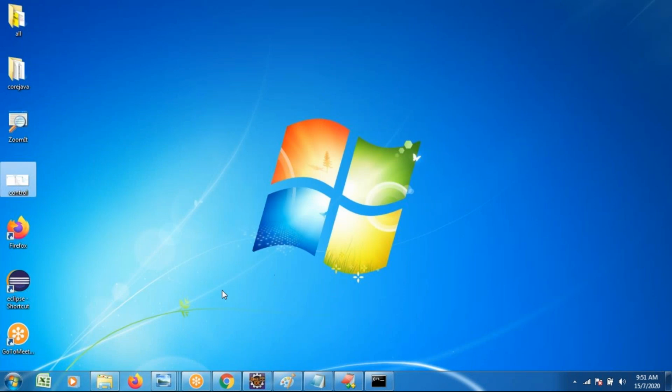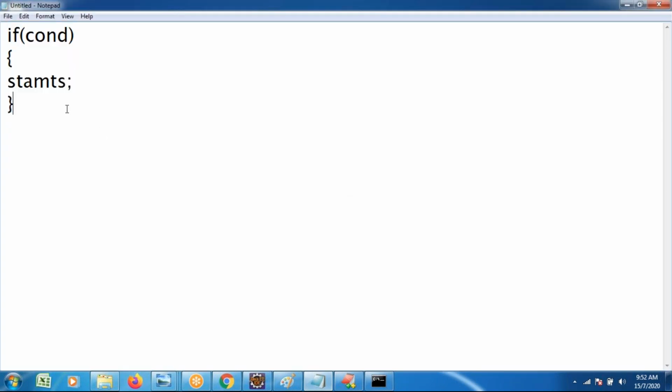Try to observe. Here the condition is true. Checking the condition, if it is true, the statements are executed. If the condition is false, I don't want it to continue the execution. From there, I expect it to come out here, so the else statement we have to write. After that, they introduced the if else statement: else statement or statements.